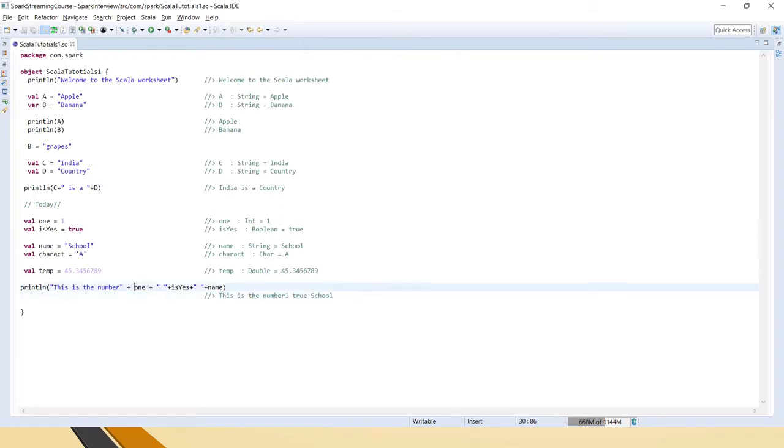You can see, right, this one is printed here after this string 1, and the boolean is true, so it has printed true, and the name is school, it has printed the school value. So this is how we will give in the println statement in Scala. And if you notice, I have not given semicolon anywhere, which means every new line is a new command. No need to put semicolon at the end of the line.